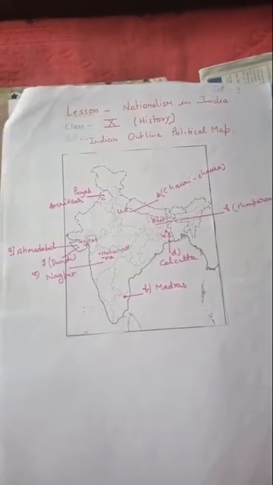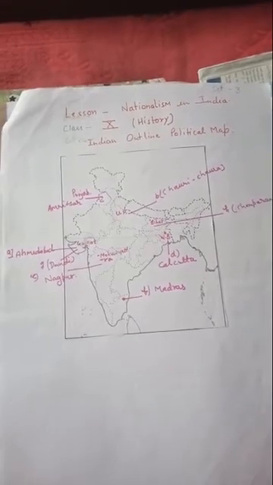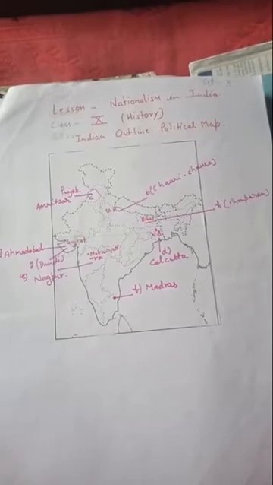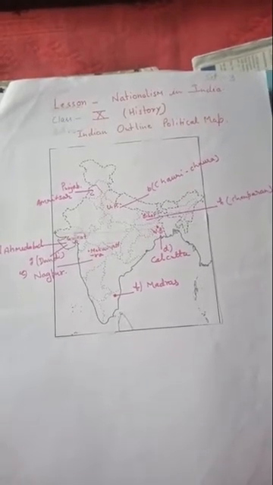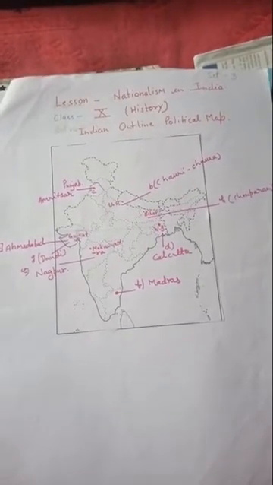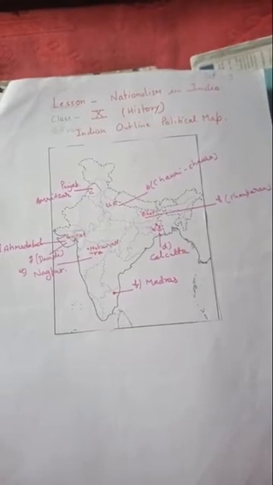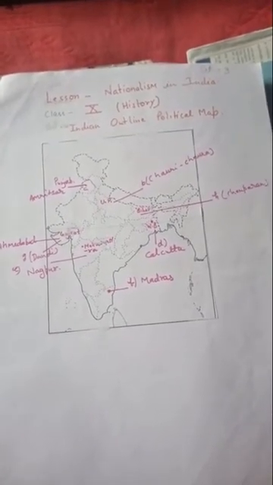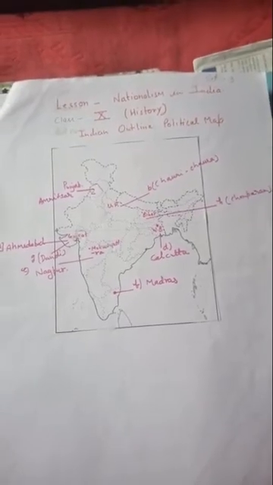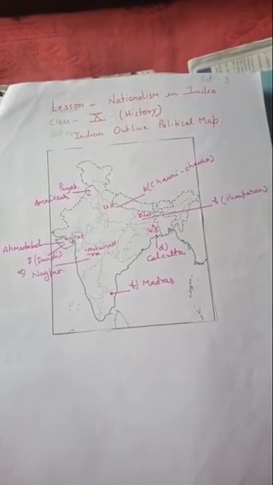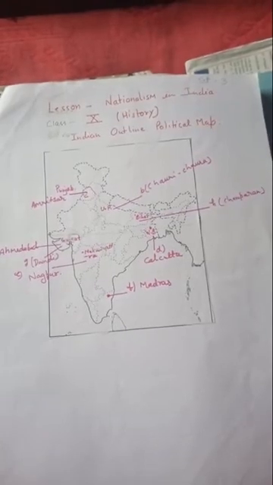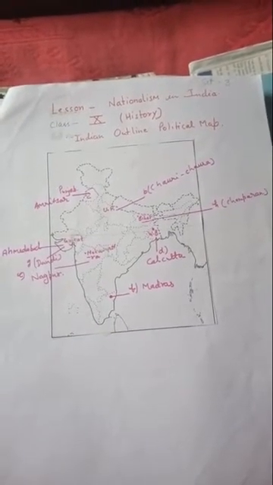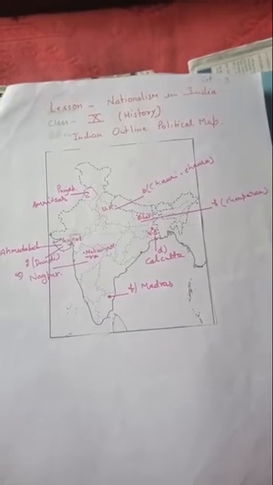I have used a colorful sketch so that you will get a clear idea and visibility, but you will apply only a dark HB pencil while filling the map. Okay, no sketch pen will be used to fill the map. Why have I used it? Because in the video it will be more visible to you, but you will apply only an HB pencil for filling the map. So students, it is mandatory to fill all these map points in this chapter, Nationalism in India.